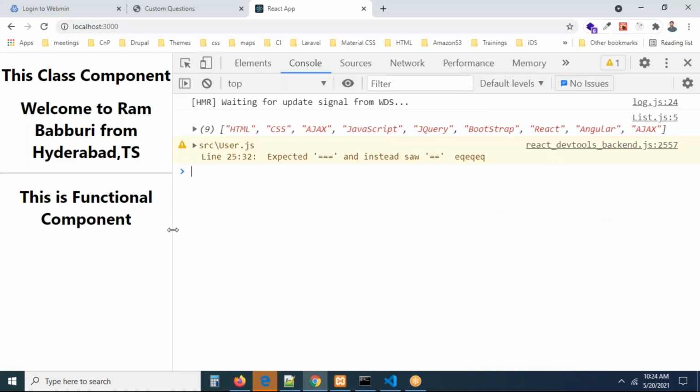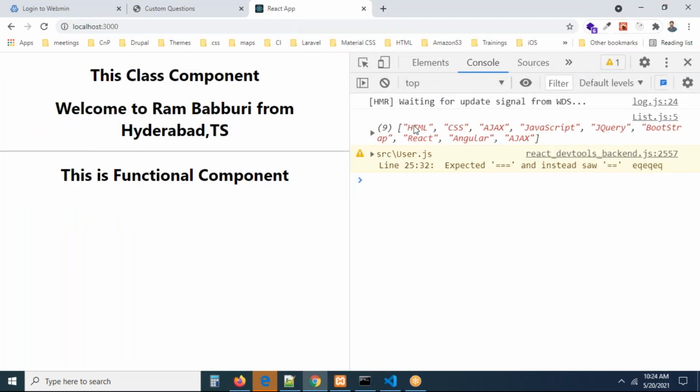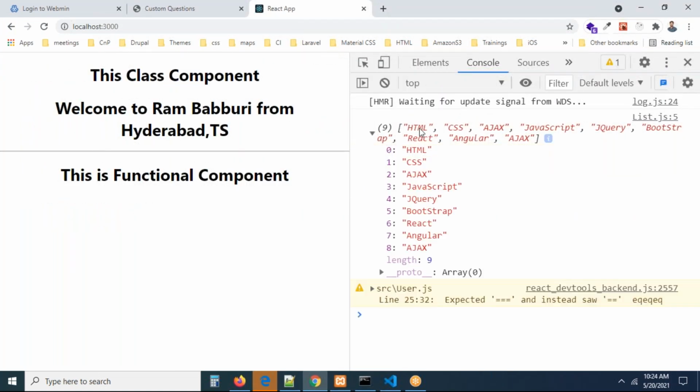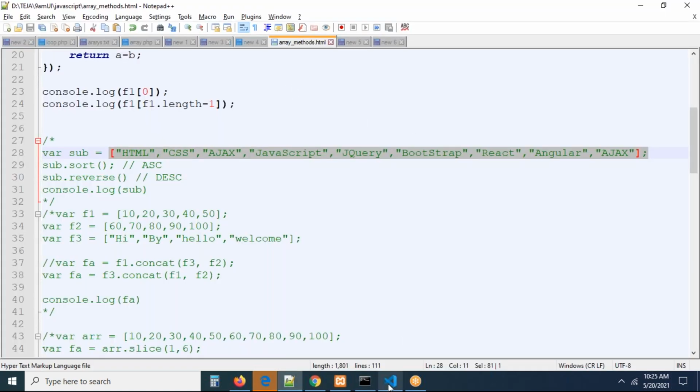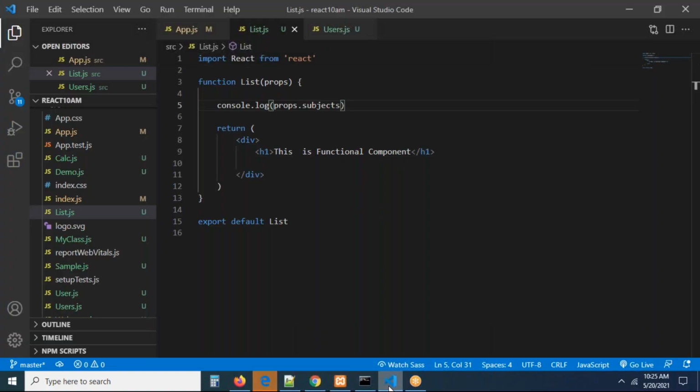What are you getting there in the console? You are getting simply props. Something you are getting there, guys. Exactly. Understand, guys? See how this is going to happen. The data you are getting into your component from app.js to your component is an array.